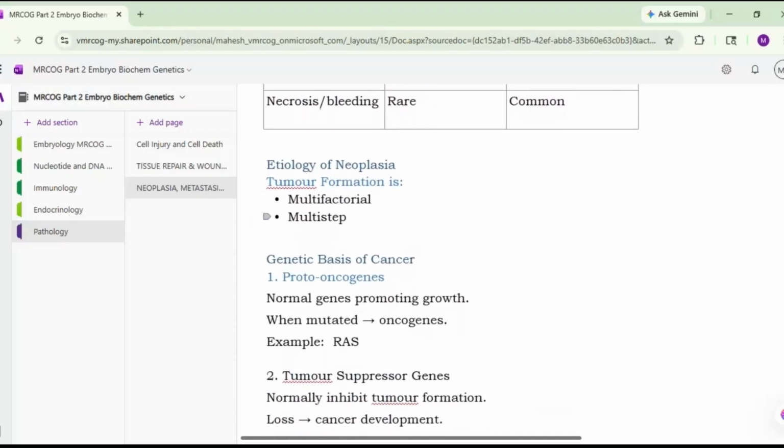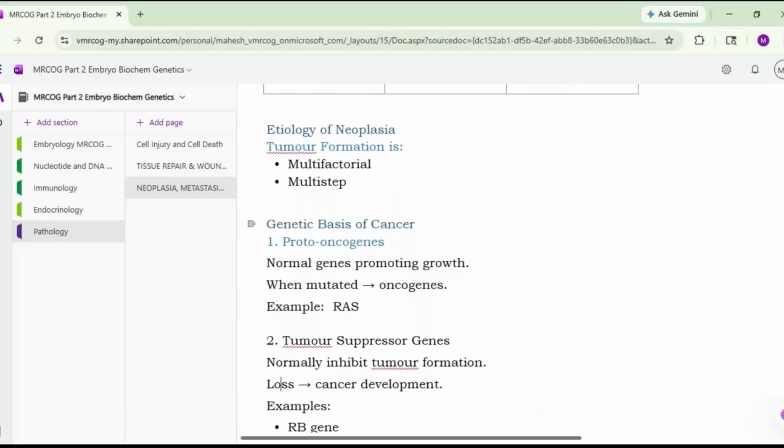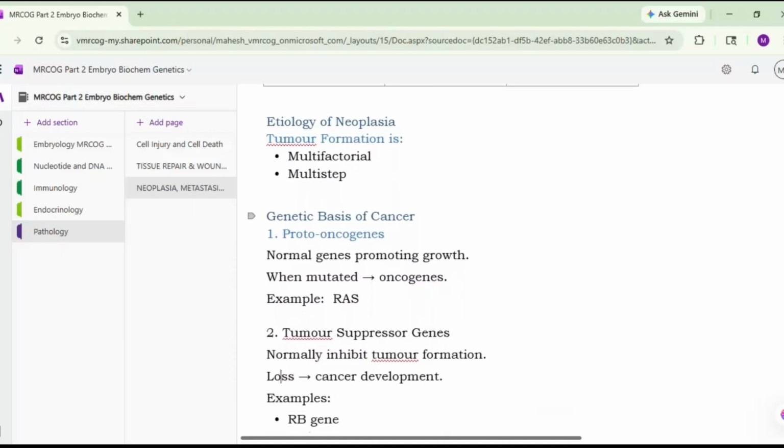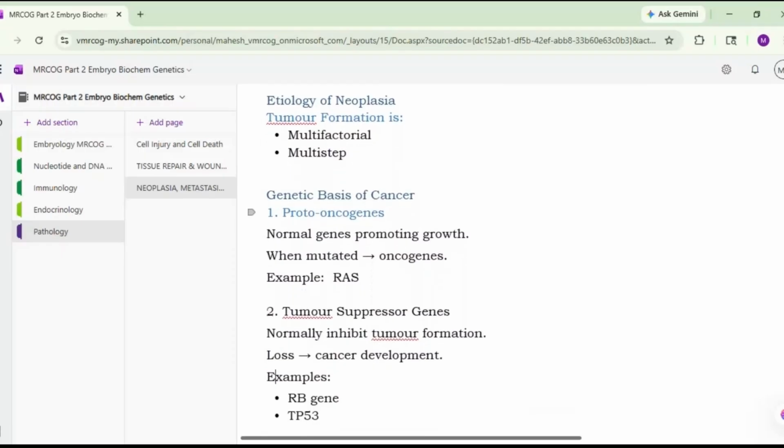So there is a genetic basis for cancer. First there are proto-oncogenes. These are the normal genes which promote the growth. So when mutated, they will become the oncogenes. Example is the RAS gene. Okay. So proto-oncogenes are the normal genes which will promote the normal growth. But if there is a mutation, they will behave like an oncogene.